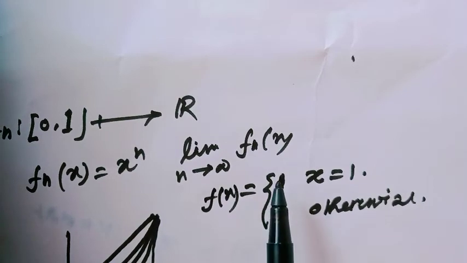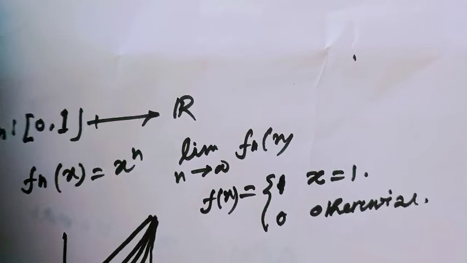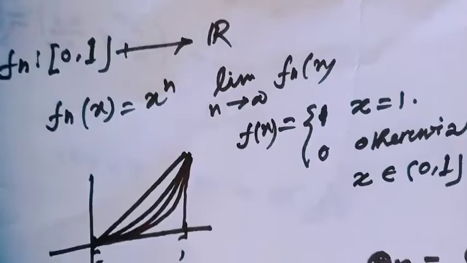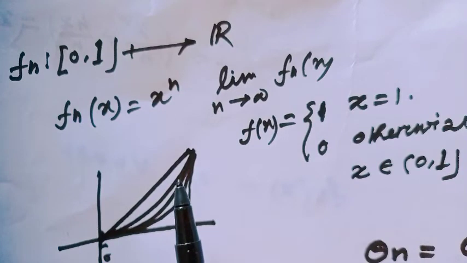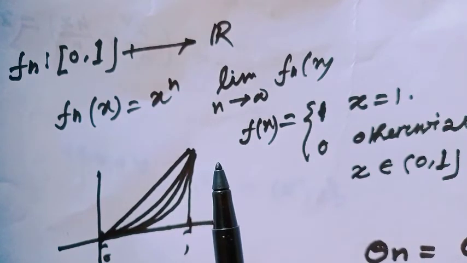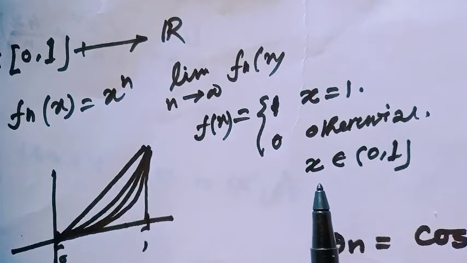Here f_n(x) converges pointwise to this function f(x), because the convergence depends on the point. Here notice one interesting thing. Each f_n is continuous on the closed interval [0,1], but the pointwise limit function f is discontinuous at the point 1.